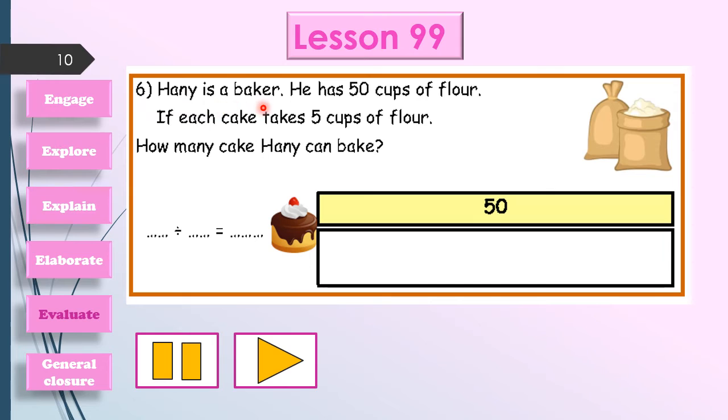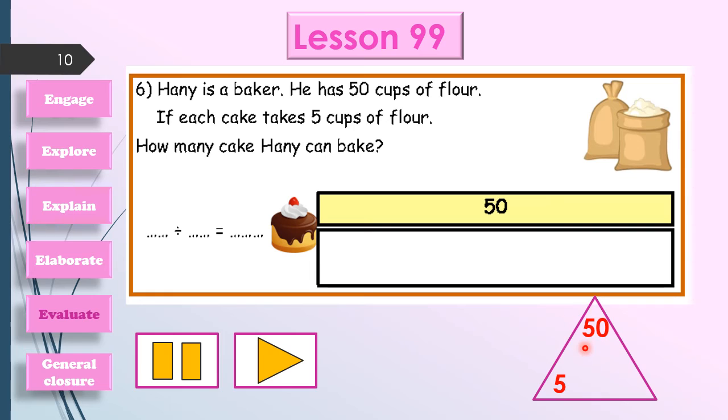Hani is a baker. He has 50 cups of flour. The total number of cups of flour is 50. Now, if each cake takes 5 cups of flour, each cake's share will be 5 cups of flour. How many cakes can Hani bake? Now, I don't know the number of cakes, but I know the share of each cake, which is 5 cups of flour.